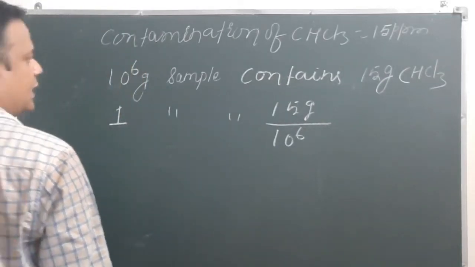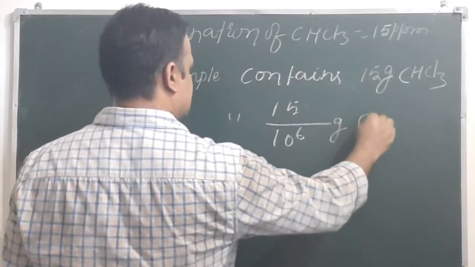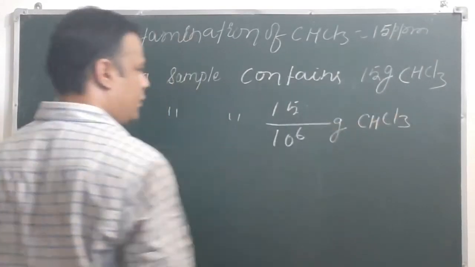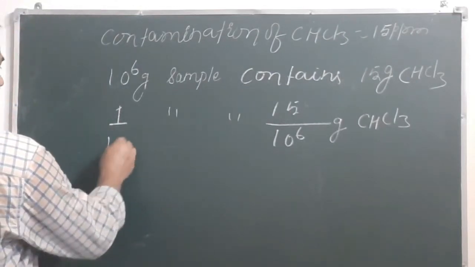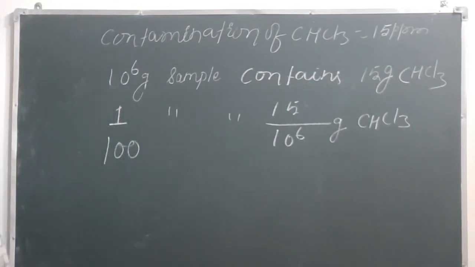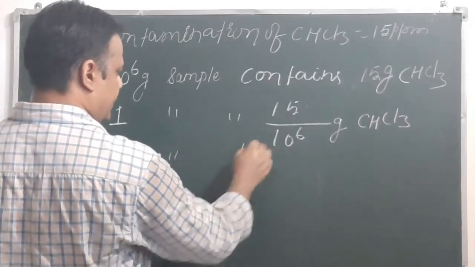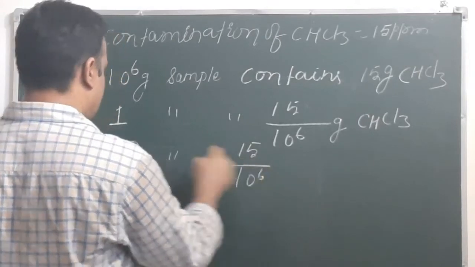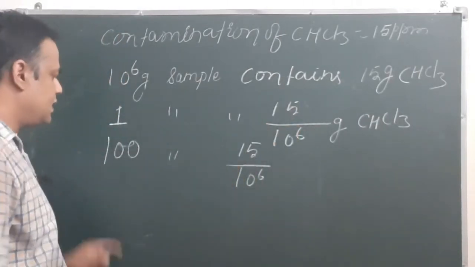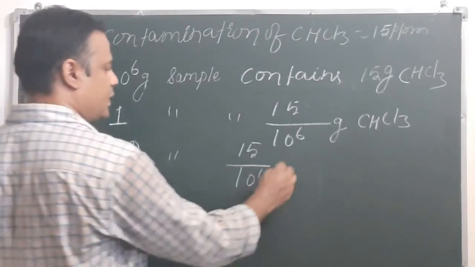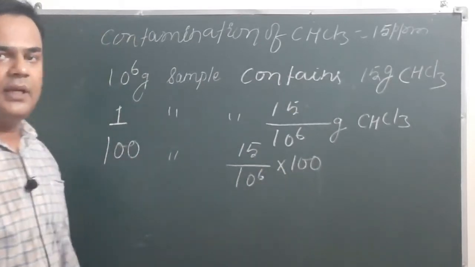1 gram sample contains 15 upon 10 to the power 6 gram CHCl3. But we have to express this in terms of percentage. So in 100 gram sample, how many gram chloroform is there? In 1 gram sample 15 upon 10 to the power 6 gram CHCl3 is there, so in 100 gram sample there will be 15 upon 10 to the power 6 multiplied by 100.